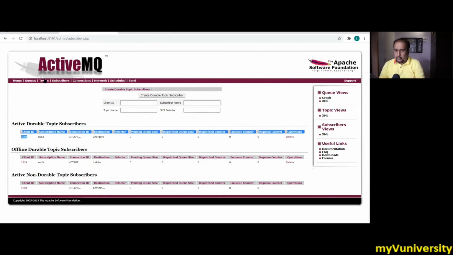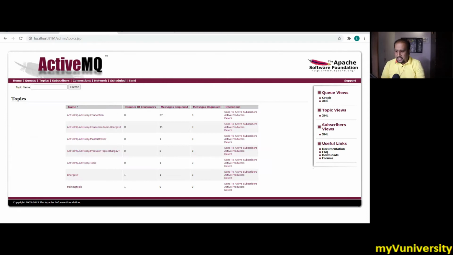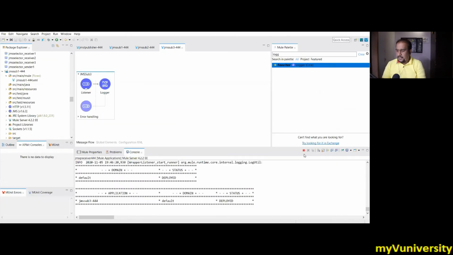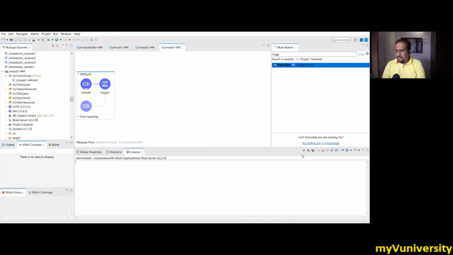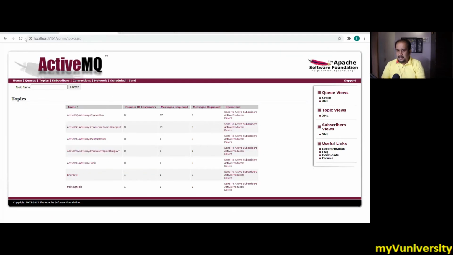Now I want to show you something. Have a look at this. Even if I stop this, it is offline now. Let me refresh this. You can see the number of consumers, one, is permanently there because the durable subscriber went offline, but the server will not erase the record of it. Whether a durable subscriber is offline or online, it is considered a subscriber. Even if it is offline, it is not made zero. Understand? This is the beauty of the durable subscriber.